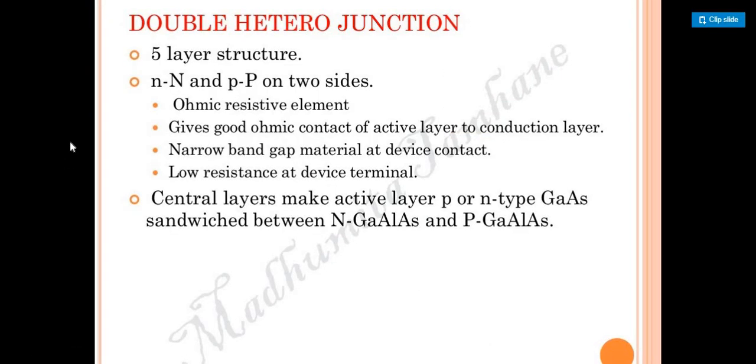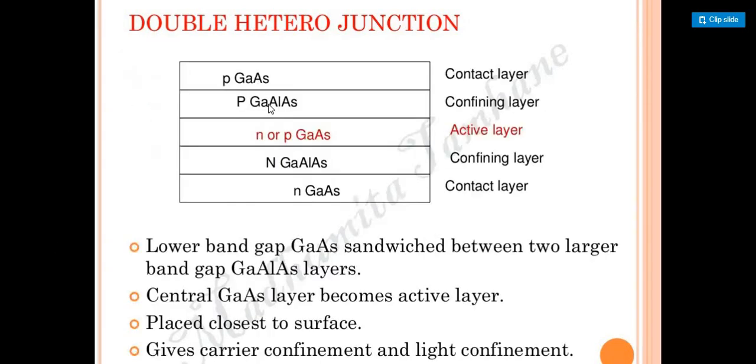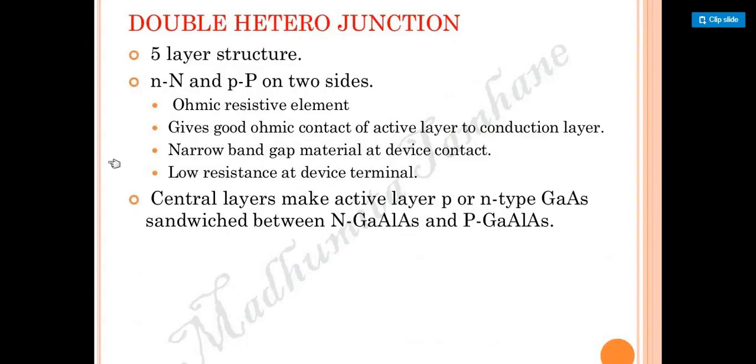So the properties of the double heterojunctions are as follows. Students, how many layers have we seen? We have seen the five-layer structure: 1, 2, 3, 4, 5. That is the first point. It says that it is taking the five-layer structure. The small n region is there, and P on two sides are there. Ohmic resistive elements are there, which produce a good ohmic contact of the active layer to the conductive layer. That is also going to happen.